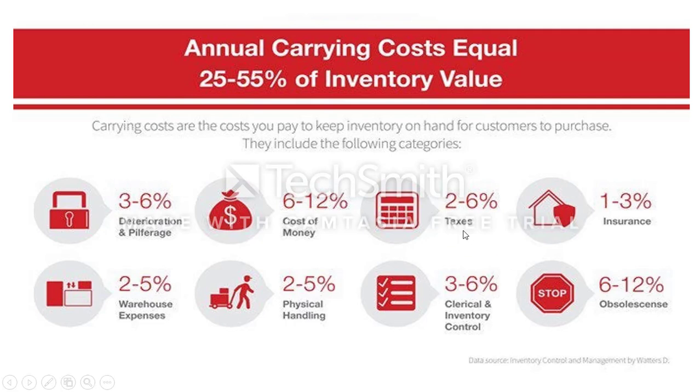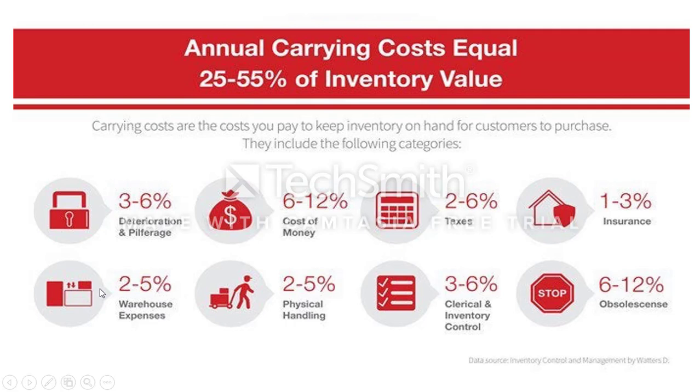Then tax: if you purchase anything, now you have GST, and they are asking 13.5% tax, a huge percentage. If you are not buying, we can save the cost. And insurance: whatever material we are buying, insurance cost of 1 to 3% is charged. If you are not carrying inventory, you need not bear this.